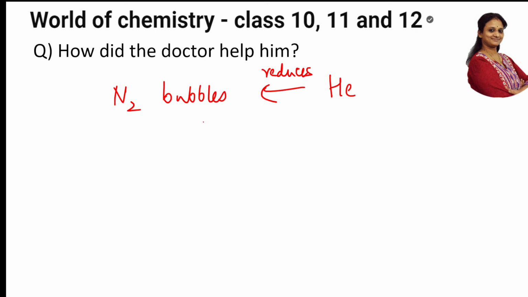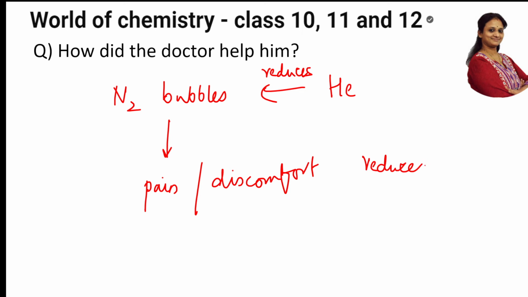Because it reduces nitrogen bubbles, whatever pain or discomfort the person is facing immediately comes down. So he said, better you take a helium cylinder so that it will reduce the nitrogen for you and you will not have any pain. Easy concept, that's it.